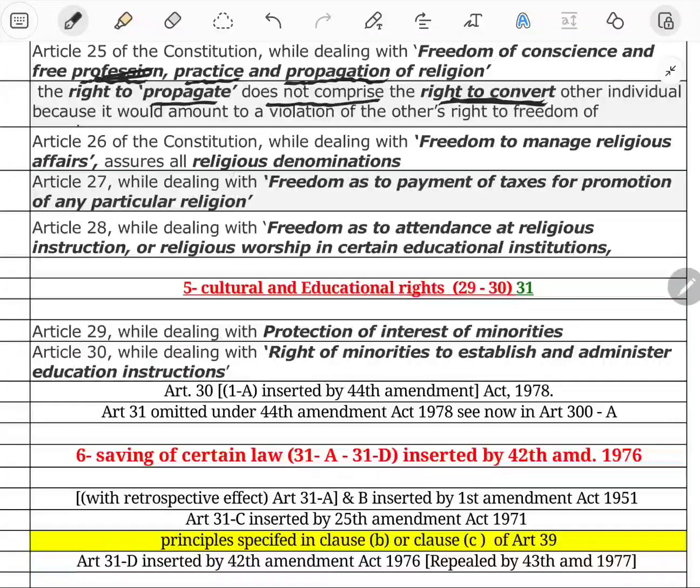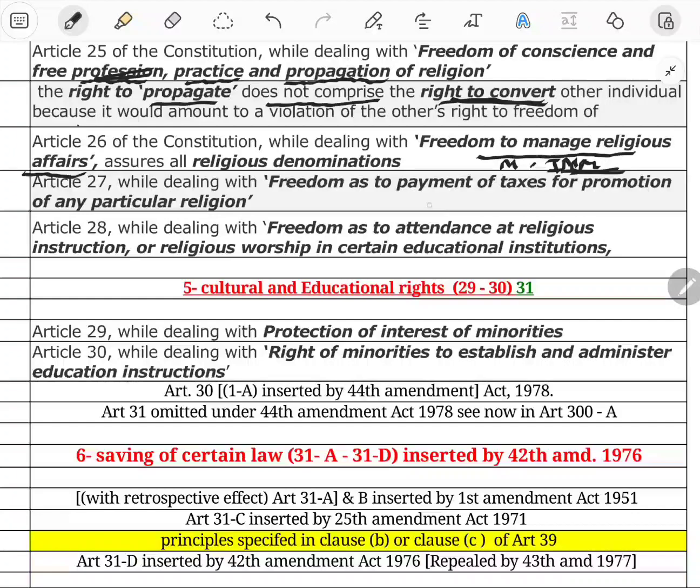Next one is Article 26 of the Constitution, dealing with freedom to manage religious affairs. Manage religious affairs, not amend or make. So the constitution gives the right to manage the affairs of religion, to establish and administer religious institutions, manage its own affairs in matters of religion, and acquire movable and immovable property. That is also a right given under Article 26 to the religious body.